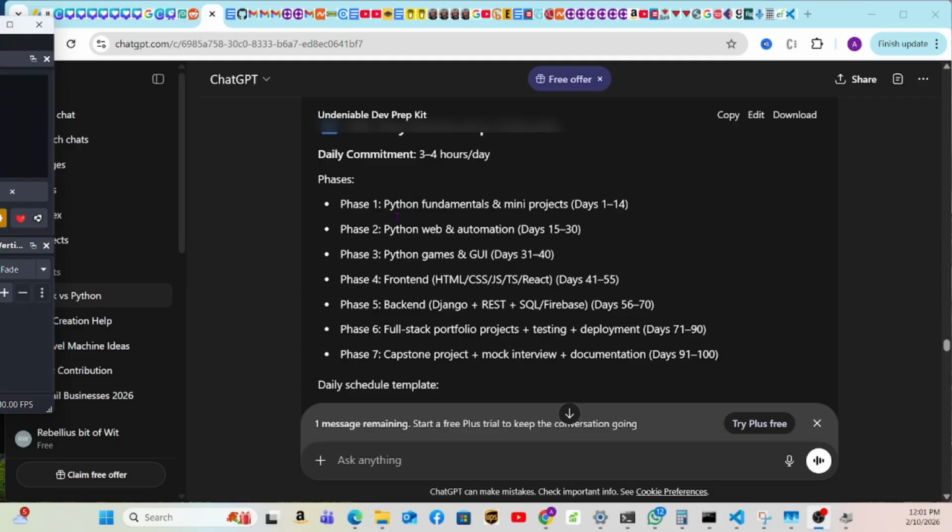We're gonna be talking about Python fundamentals. We're gonna do mini projects. We're gonna do Python web and automation, Python games and GUI, front end, React, JavaScript, TypeScript, Django on the back end with API, REST and SQL for databases and Firebase. We're gonna create full stack portfolio projects.